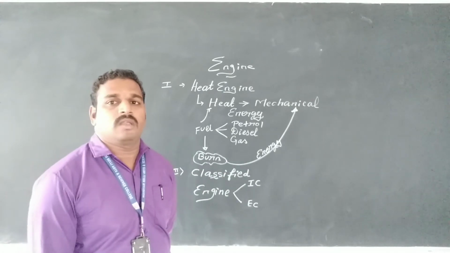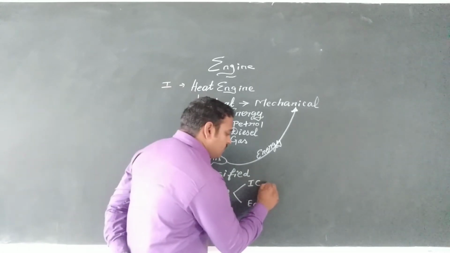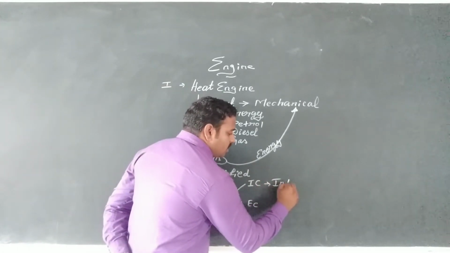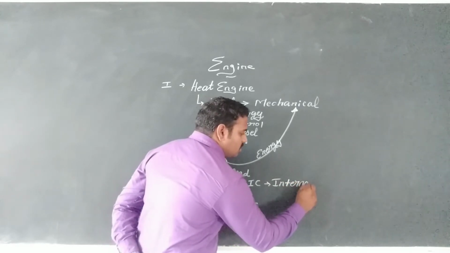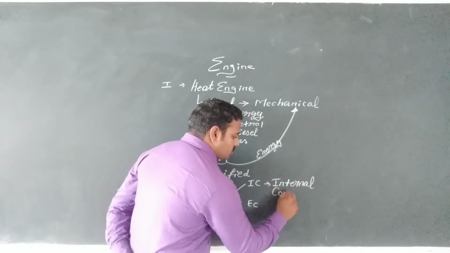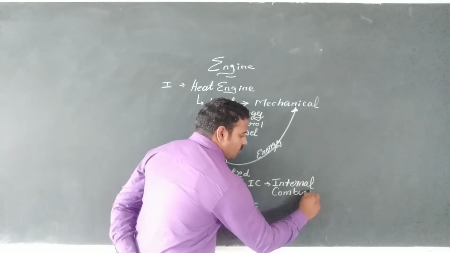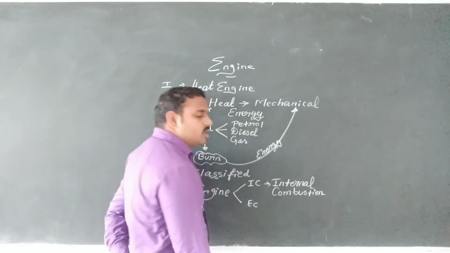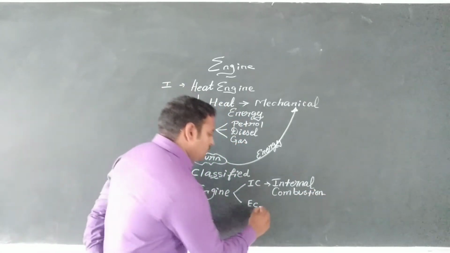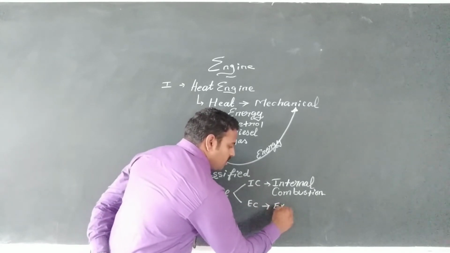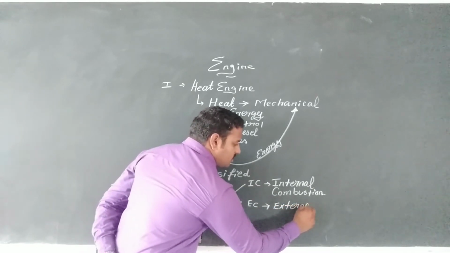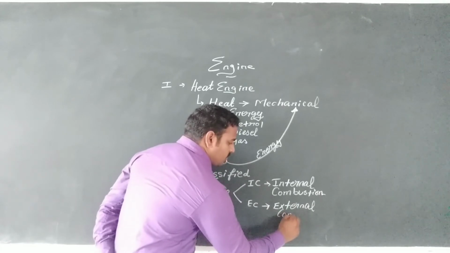What is meant by IC and EC? IC engine means internal combustion. EC engine means external combustion.